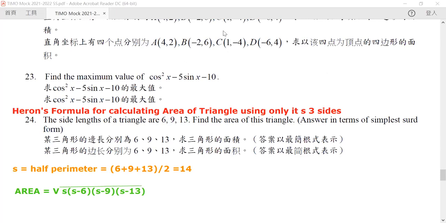Okay. So if we use the result that we have calculated, this would be equal to the root of 14 multiplied by 14 minus 6, which is 8, 14 minus 9, which is 5, and then 14 minus 13, which is 1. So it will be equal to something like this: 14 times 8 times 5 times 1.